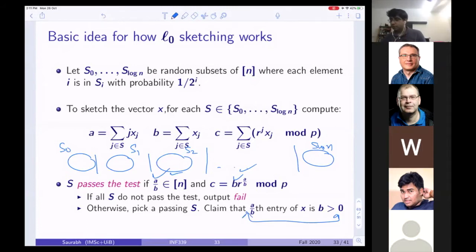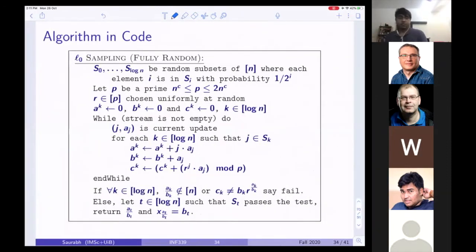Now we will interleave the proof of what we did before in much more detail. So this is my algorithm. If I have to really write the algorithm correctly, then this is how it will look. You have a random subset S_i of [n], where each element i is in S_i with probability 1 over 2^i.